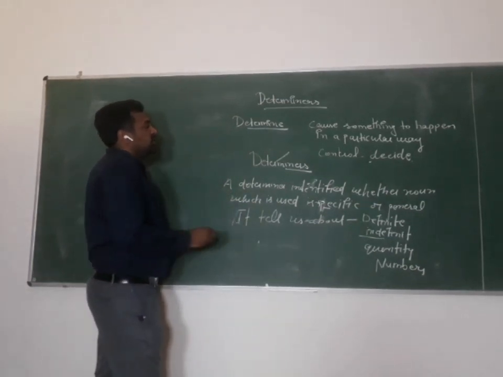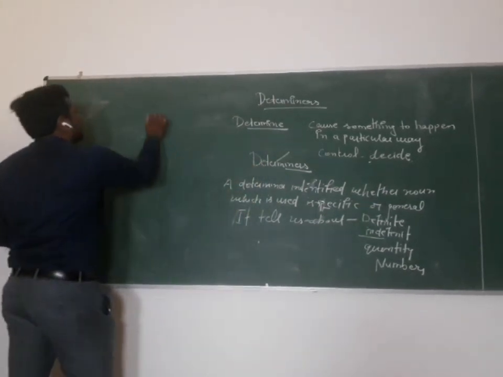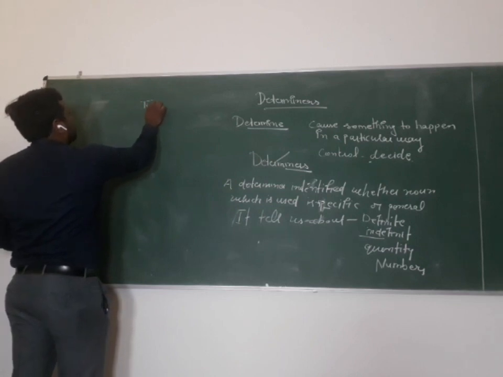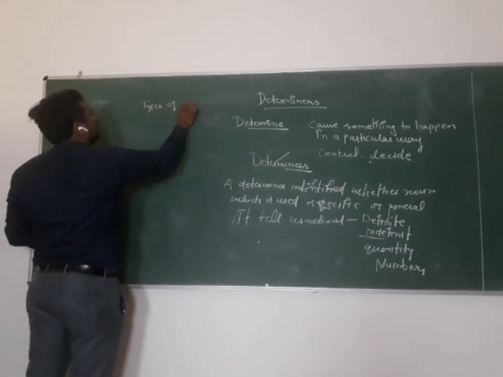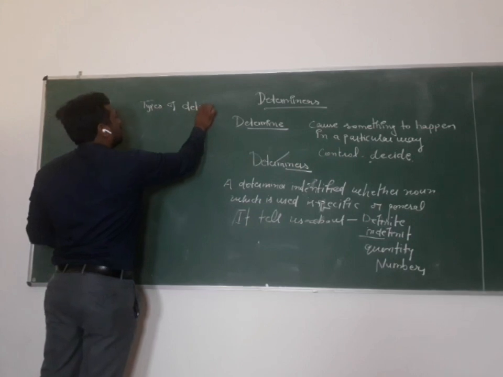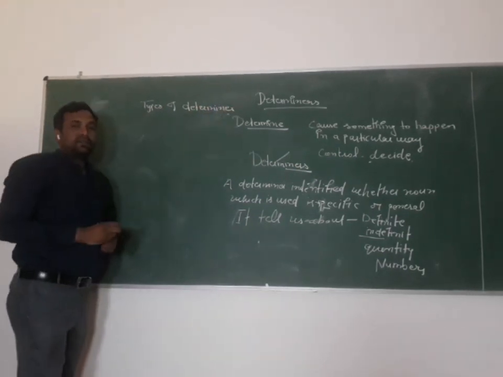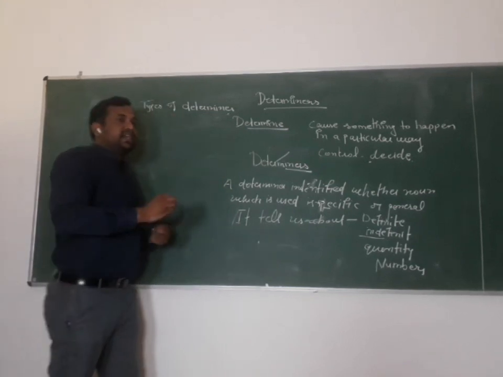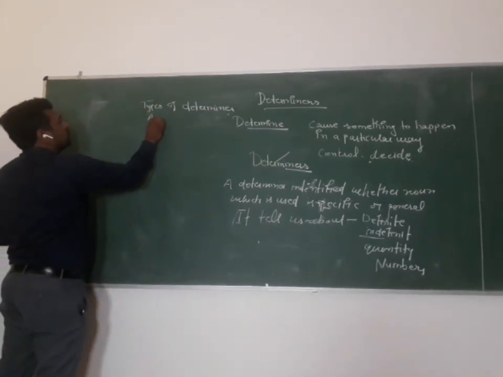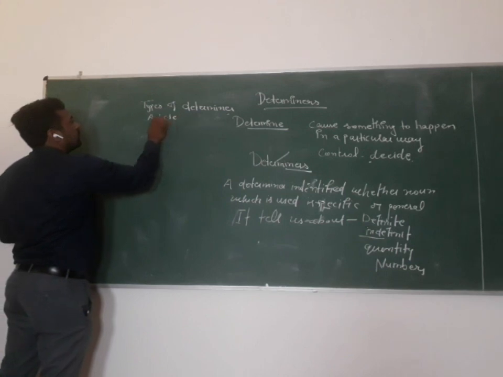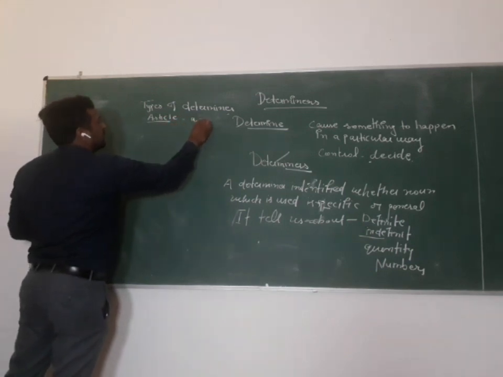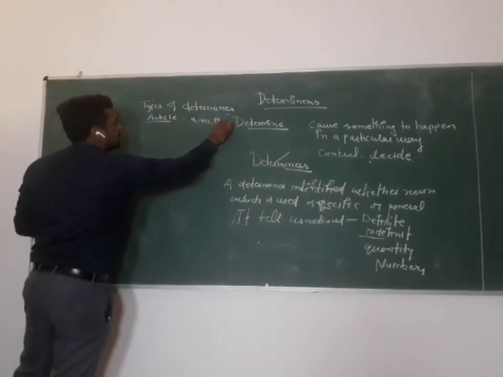So now I want to tell the types of determiners. There are 7 types of determiners. First is article, you know, a and the.